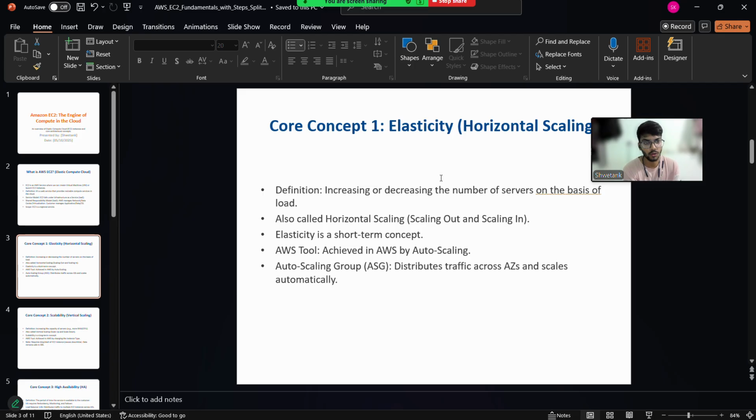Elasticity is achieved by auto scaling, with the help of which we can increase or decrease the number of servers according to our needs. If there is huge traffic, we can increase the servers so performance is good, and if there is less traffic, we can decrease the number of servers.